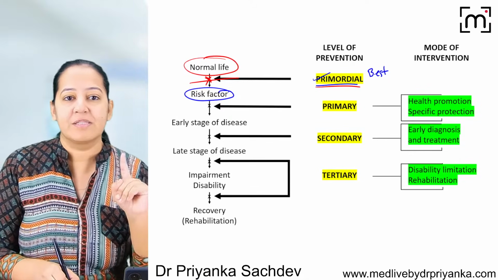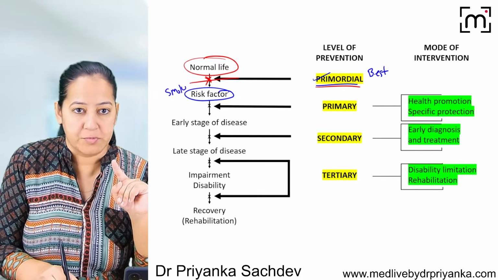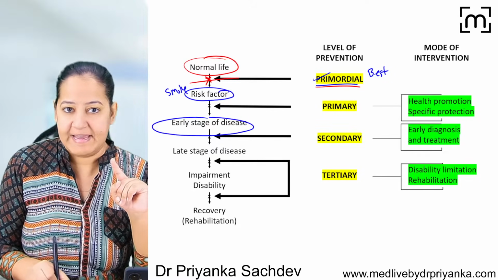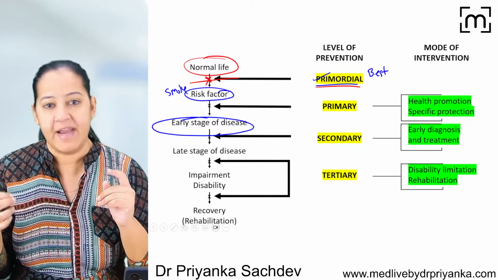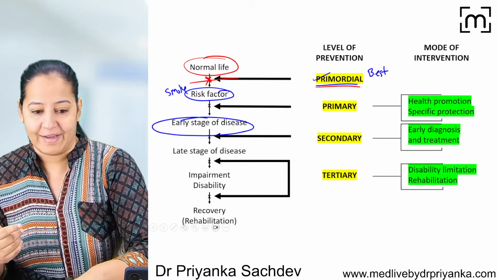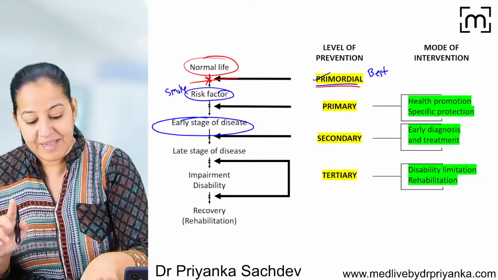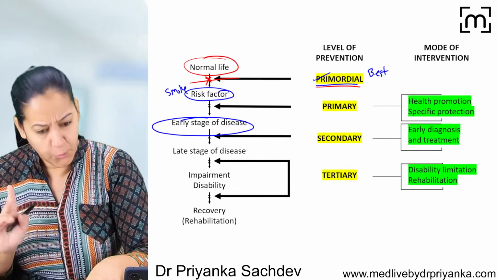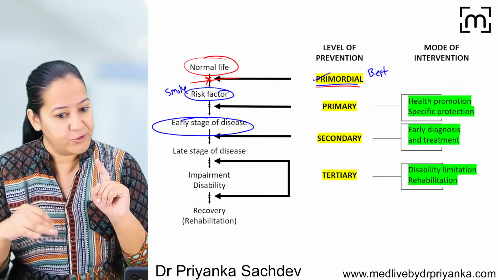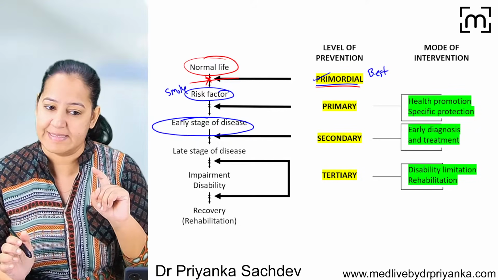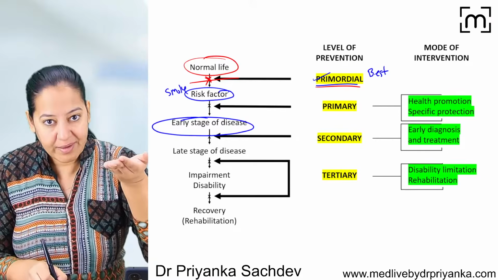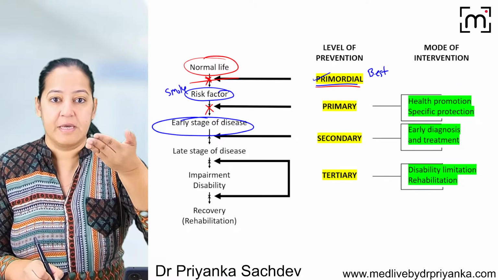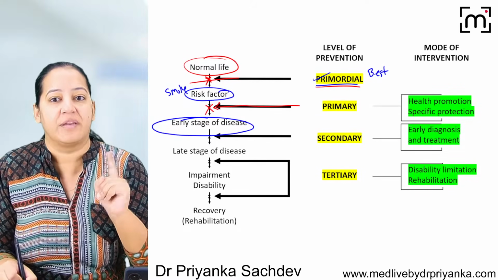Now just suppose there is a person who smokes, but he doesn't have lung cancer yet. He regularly smokes. He is a teenager, 17 or 18 years old, and he comes to my clinic. I am counseling the person: please quit smoking. If you don't quit, in future you can have many diseases, one of them is lung cancer, so please quit right now. The risk factor is present, but the disease is absent. If I take action at this level, it is primary.